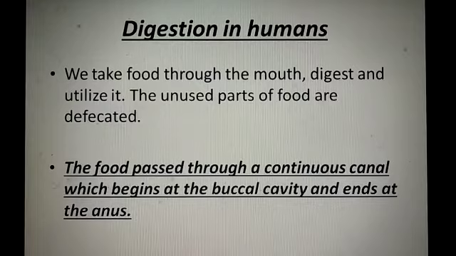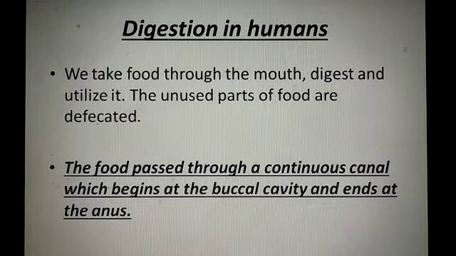Student, we take food through the mouth, digest and utilize it. But the unused part of the food is defecated. So the food passes through a continuous canal which begins at the buccal cavity and ends at the anus. This continuous canal is known as the alimentary canal.